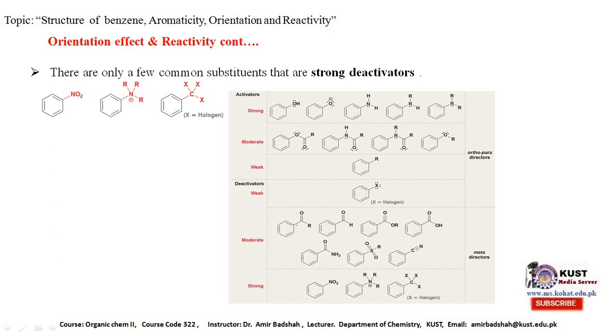In the moderate case, when the atom which is directly bonded to the ring is also bonded through a multiple bond to a more electronegative atom, and that bond is in conjugation with the ring, then such groups are considered moderate deactivators. And moderate deactivators, as we have discussed already, are considered meta directors. Similarly, the nitro group, ammonium group, and halogens, if bonded to a carbon atom, are considered strong deactivators, and still they are meta directors.